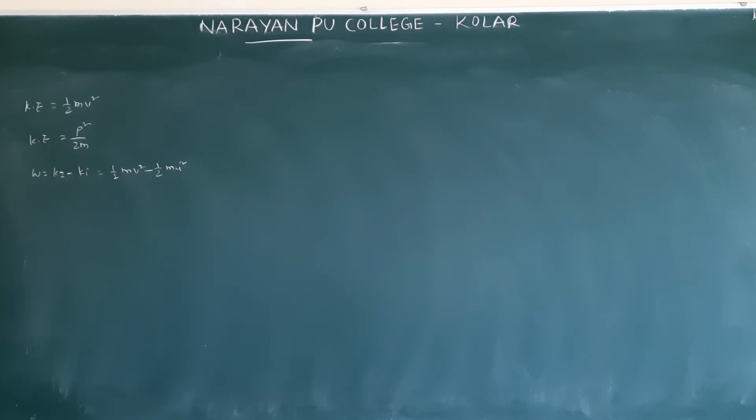See example 6. A particle of mass m moves on a straight line with its velocity varying with the distance traveled.